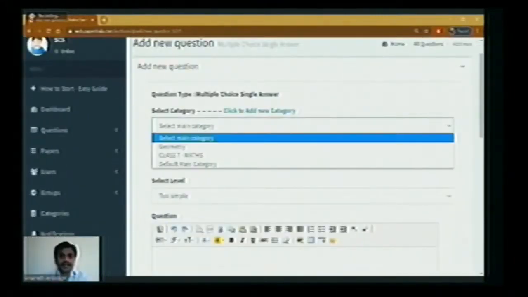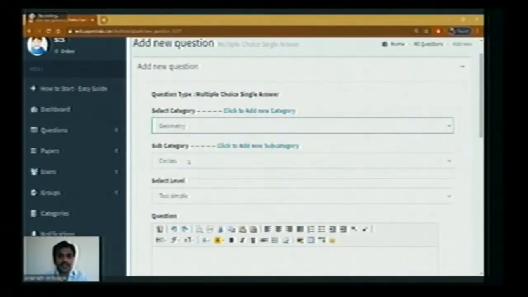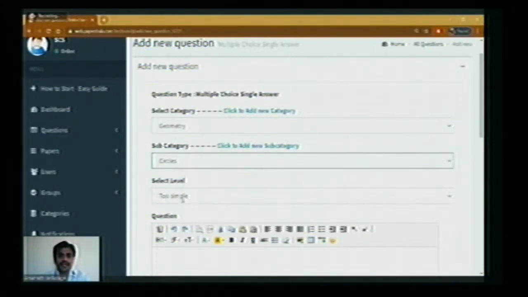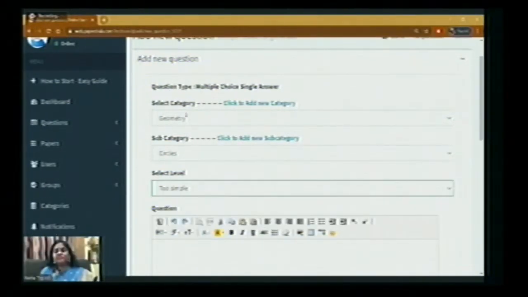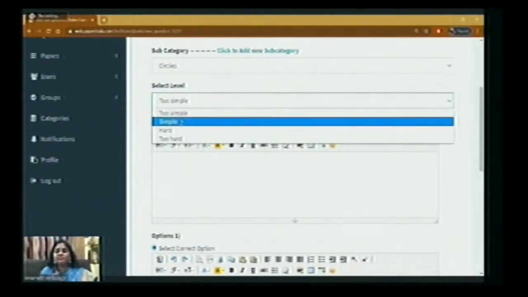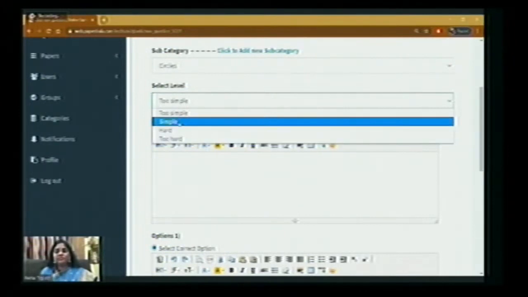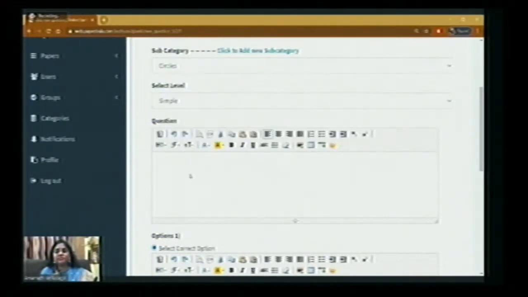Select main category. It is geometry. So my main category is geometry. Subcategory circles. Select level, and it is very important for the teachers. Here we have simple, medium and hard. At which level you are asking the question? Suppose if I ask a simple question, here we have to type the question.